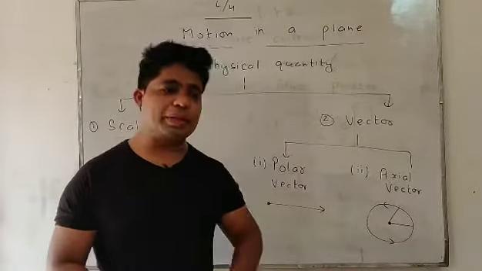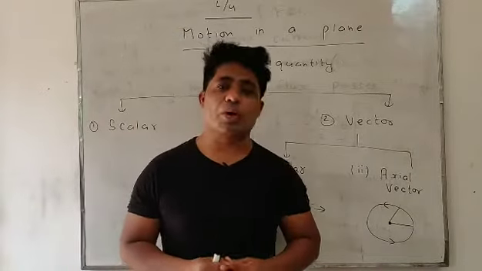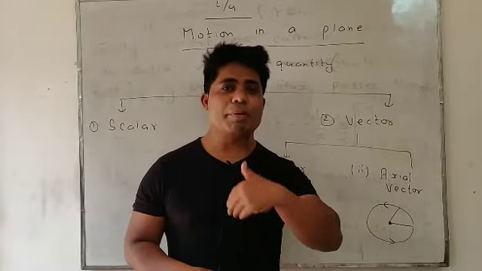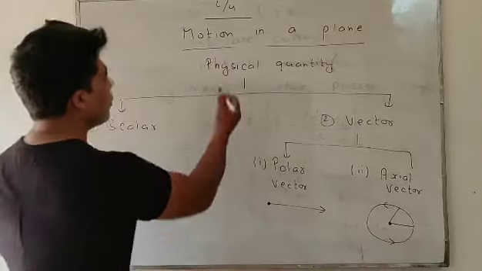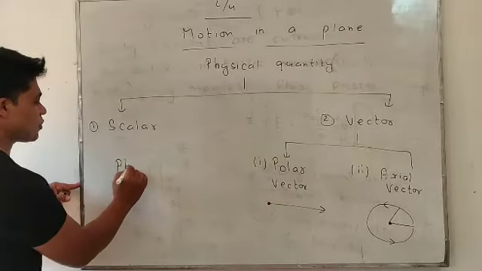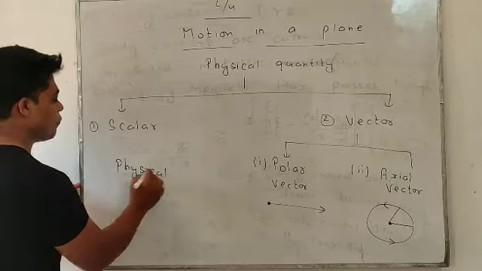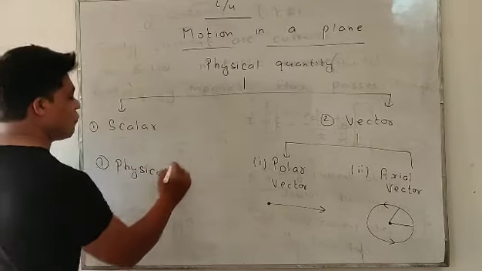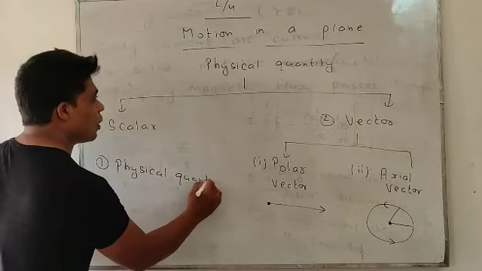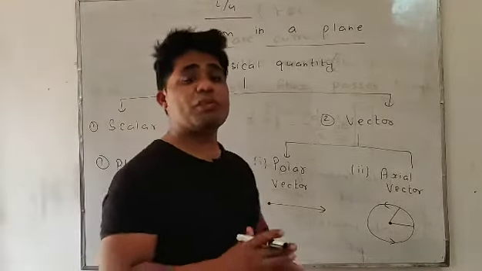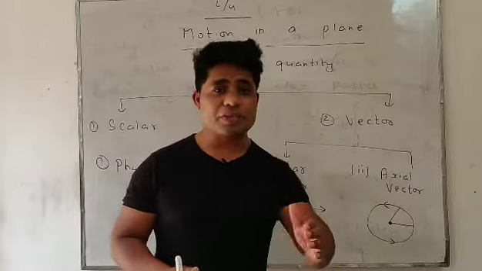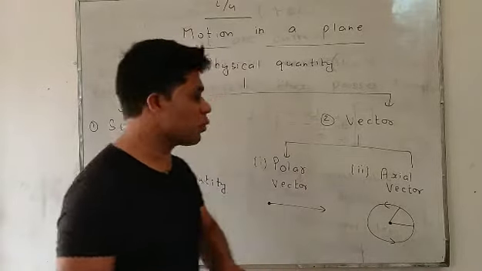Our first heading is physical quantity. What is physical quantity? Every measurable object is said to be a physical quantity. The object that can be measured is said to be a physical quantity. I'll give you examples of physical quantity.